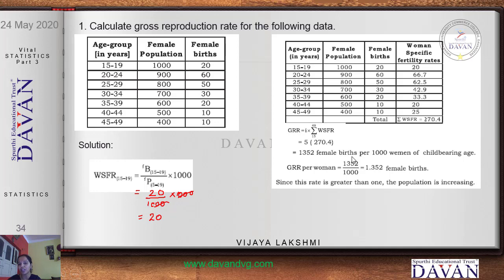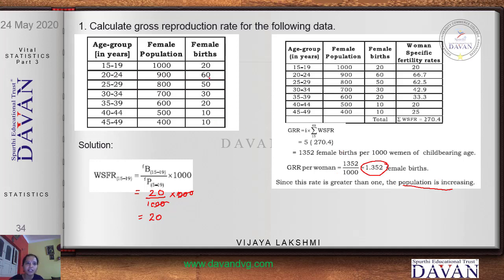But if I am supposed to calculate per woman, for one woman how many female births can happen, then GRR per woman is equal to this GRR value, 1352 divided by 1000. It is equal to 1.352 female births. Since this value is greater than 1, the population increases. Okay, I'll repeat it again.